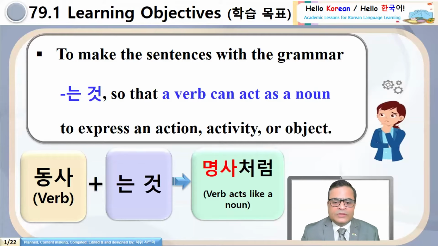Dongsa. What is dongsa? Dongsa is a verb. Select any verb from the Korean language, add neun-geot. After adding neun-geot, the same verb will act as a noun. Are you getting some idea? Okay, next.